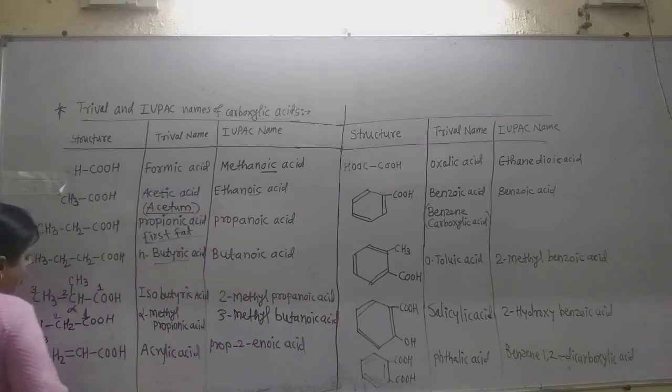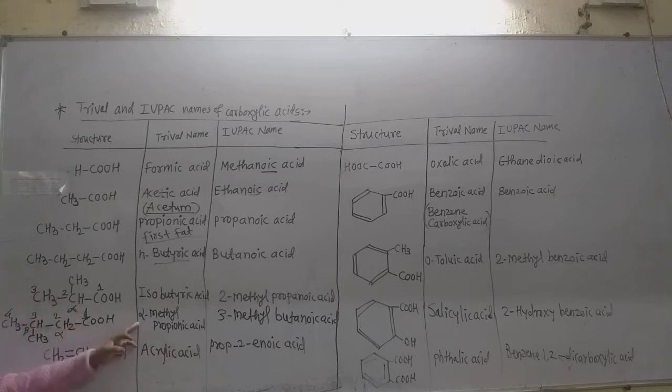And in the common or tribal name we can give the name as, suppose this is the alpha carbon, this is the beta, that is, the third number carbon is the beta. So the tribal name of this acid is beta-methyl butyric acid. Just as here is alpha-methyl propionic acid, as it contains 4 carbon atoms, and on the beta position there is a methyl group, so it is beta-methyl butyric acid.